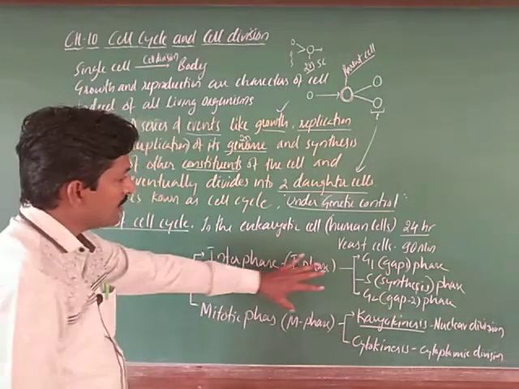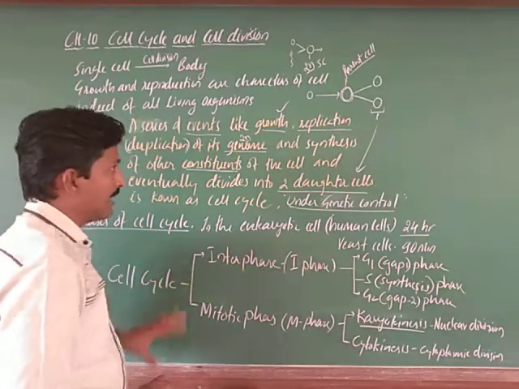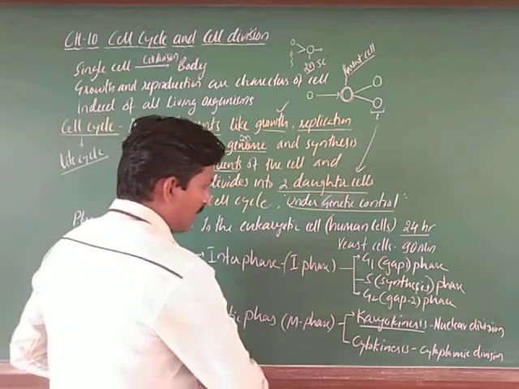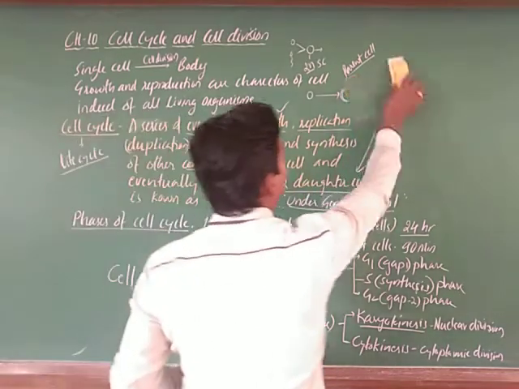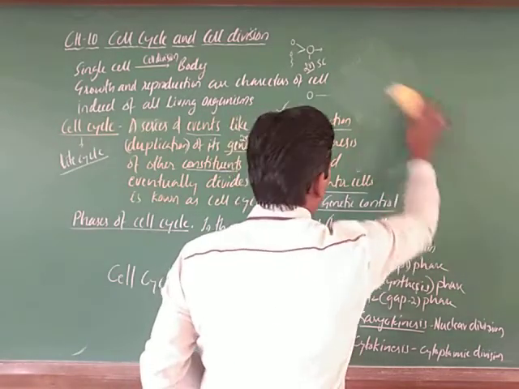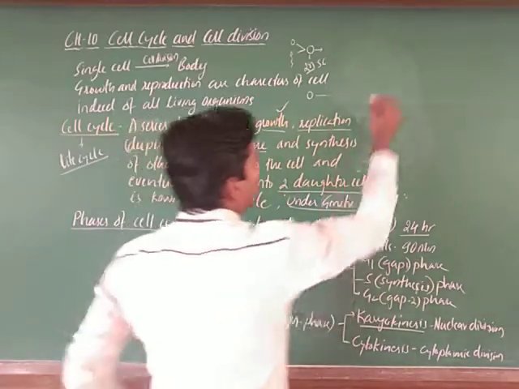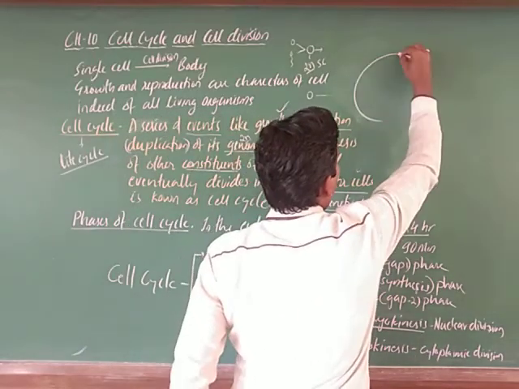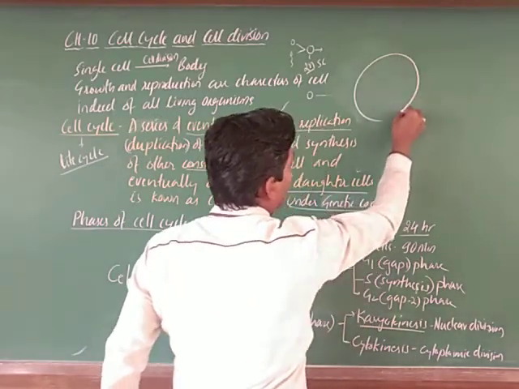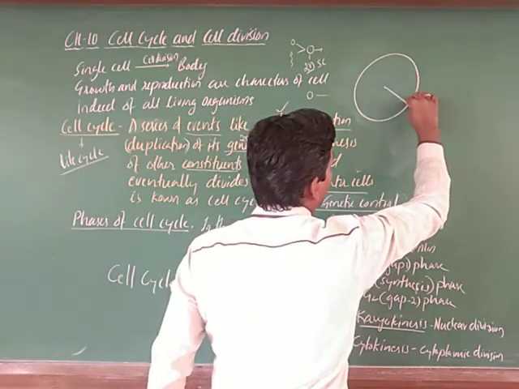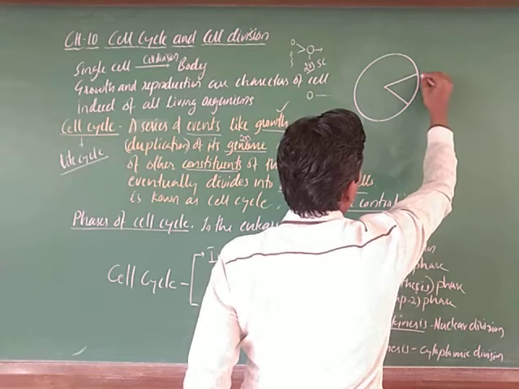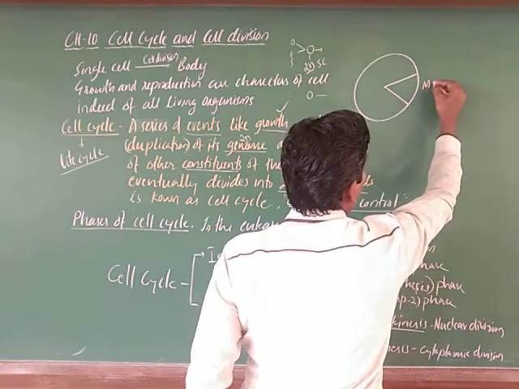The cell cycle can be represented by a small pie chart. In the pie diagram, the diagrammatic representation of the cell cycle, this is considered as M phase.